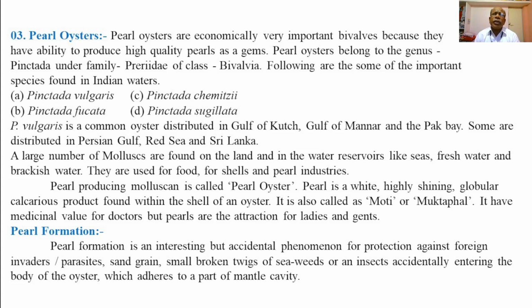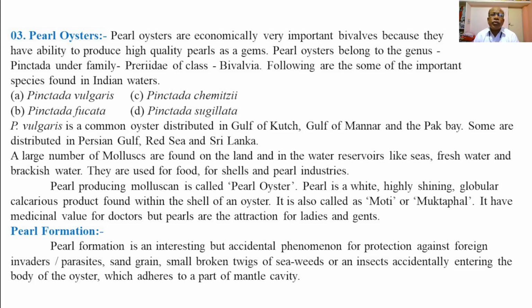Following are some of the important species found in Indian waters: Pinctada vulgaris, Pinctada fucata, Pinctada chemnitzii, and Pinctada sugillata. Pinctada vulgaris is a common oyster distributed in the Gulf of Kutch, Gulf of Mannar, and the Palk Bay. Some are distributed in the Persian Gulf, Red Sea, and Sri Lanka.